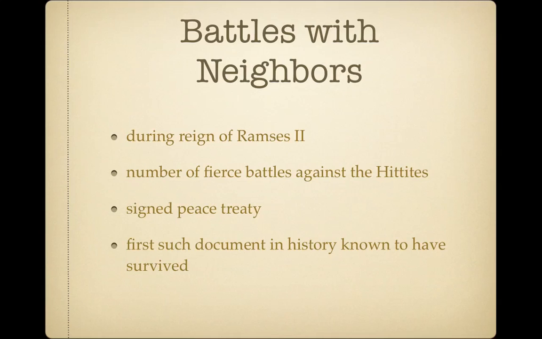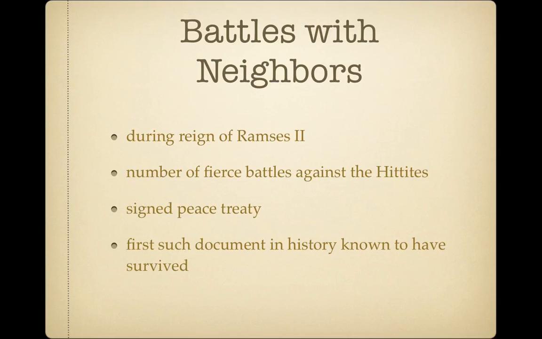During the reign of Ramses II, Egypt fought a number of fierce battles against the Hittites of Asia Minor. After years of fighting, the Egyptians and the Hittites signed a peace treaty. This was the first such document in history known to have survived. The peace treaty declared that Egypt and the Hittites shall be at peace and in brotherhood forever.